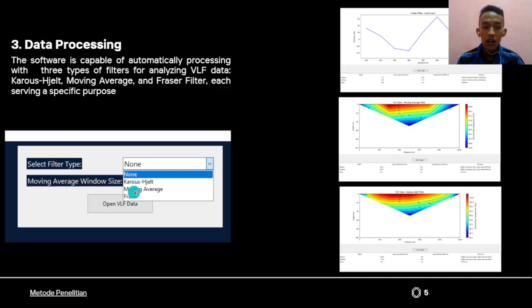And the next filter is the moving average. The function of the moving average is to smooth data by calculating the average of a series of data points in a sliding window. Its main functions are reducing short-term fluctuations in the data, highlighting major trends in the dataset, and identifying patterns or tendencies in fluctuating data.